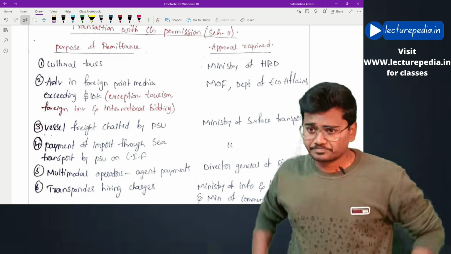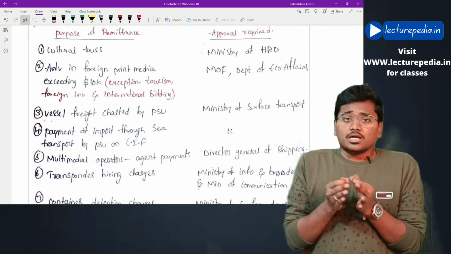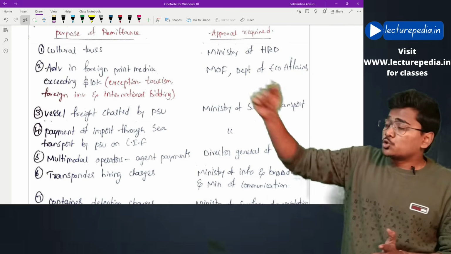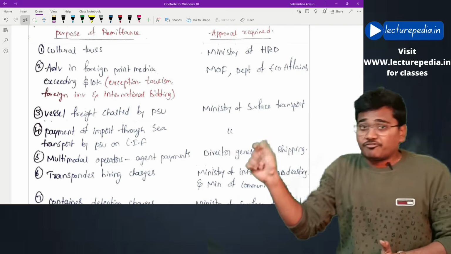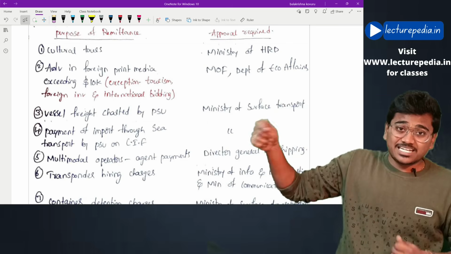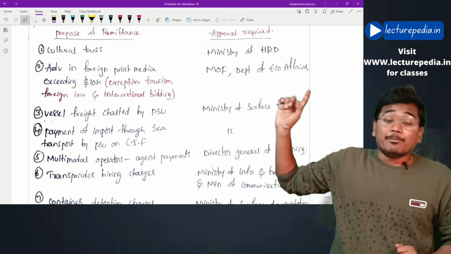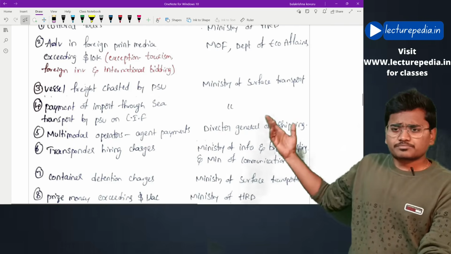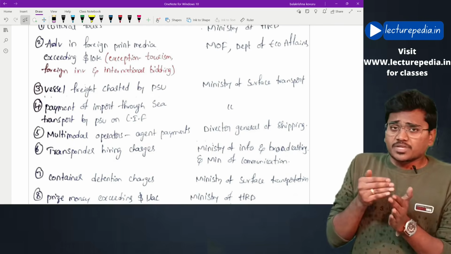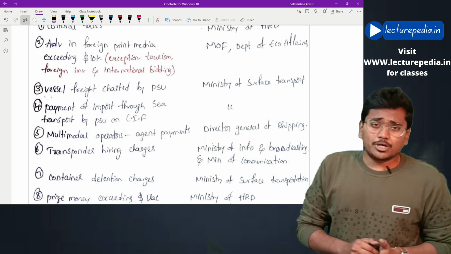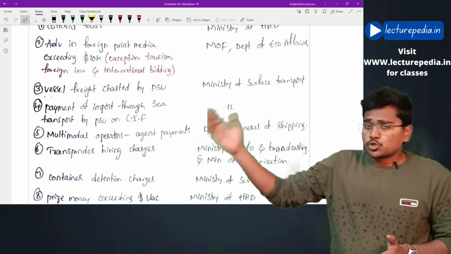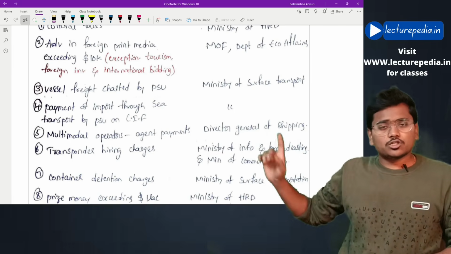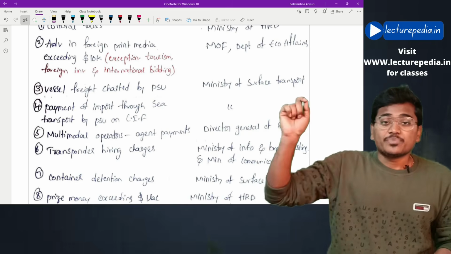Hope this is clear. Next transaction, a public sector undertaking has imported goods into India through a vessel. Now for that vessel you need to pay freight. If you want to pay that freight in foreign currency, then you need to take approval of Ministry of Surface Transportation. Next, payment of import. The public sector undertaking or any government department has imported into India through ocean, and that import value you want to pay in foreign currency, then also you need to take approval of Ministry of Surface Transportation.